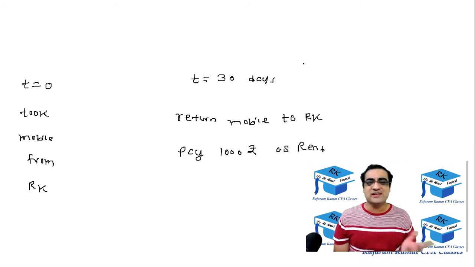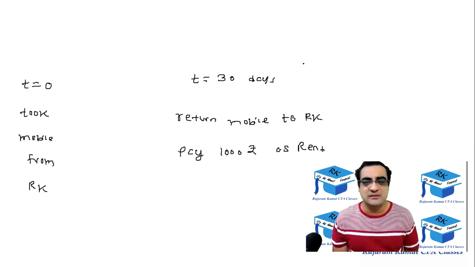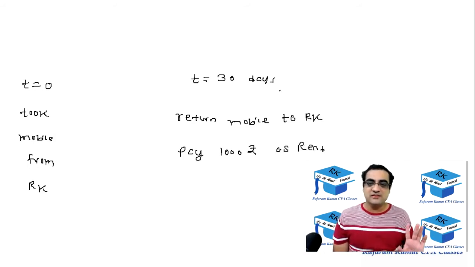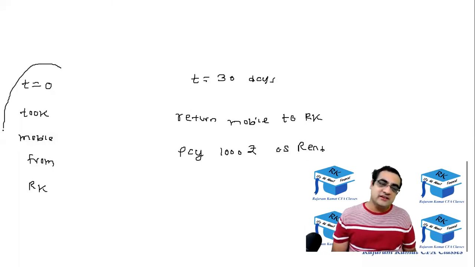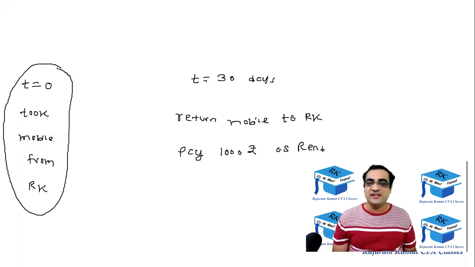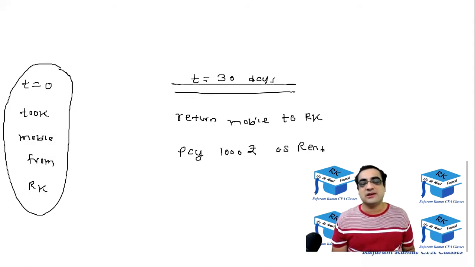I think there will be no confusion here. This is a straightforward example which I had mentioned. At t equal to 0, he took a mobile from me on rent, and at t equal to 30, he returned it back and paid me 1000 rupees of rent.